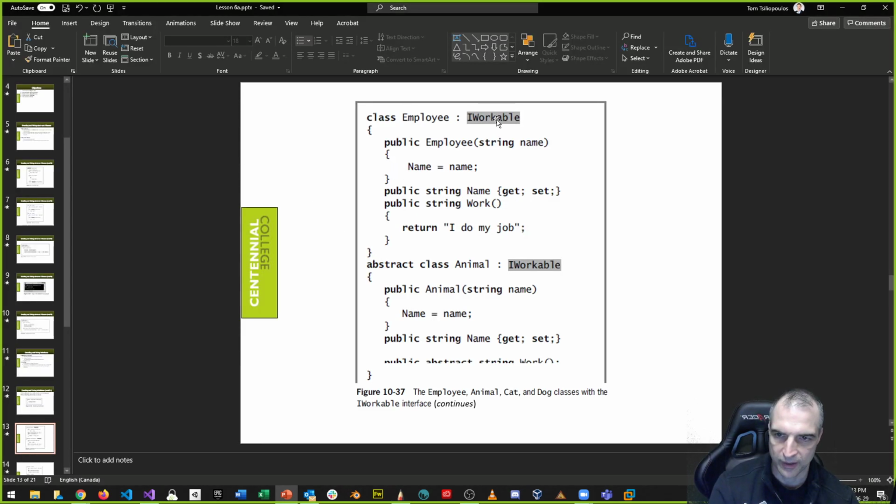Okay, so notice that both the employee and the class animal implement the iWorkable interface, which means they must have a work function, a work method here, and there's another one down here. You just can't see, it's been cut off. And they must do it. They must have it, even if it's empty inside.